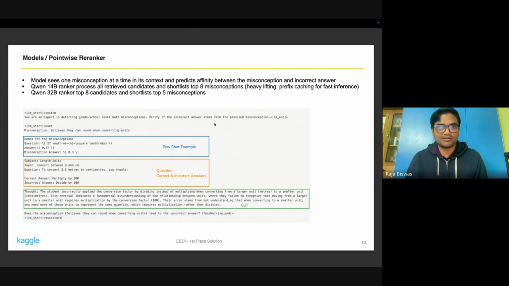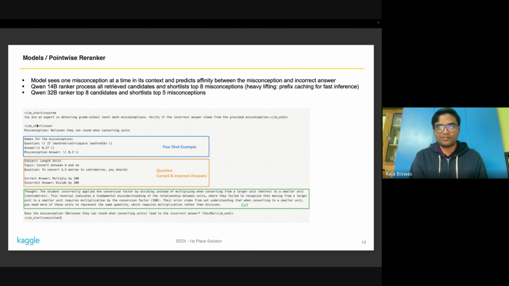So moving on, I had 2 pointwise re-rankers. By pointwise, I mean these kinds of models would see one misconception at a time in the context window. Here is a prompt for this model. As you can see, there are several factors. One would be few-shot examples. Then there is the question and description. Then, as I mentioned, it could be enhanced with reasoning. So specifically here is the thought process. Then, as I mentioned, it only sees one misconception, which is over here.